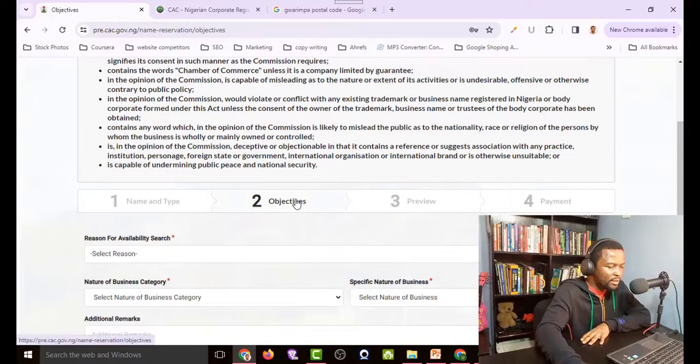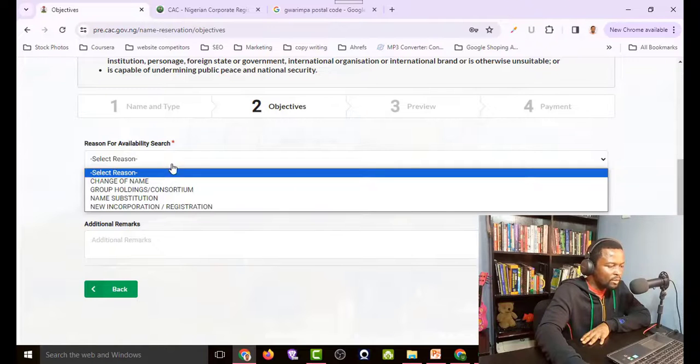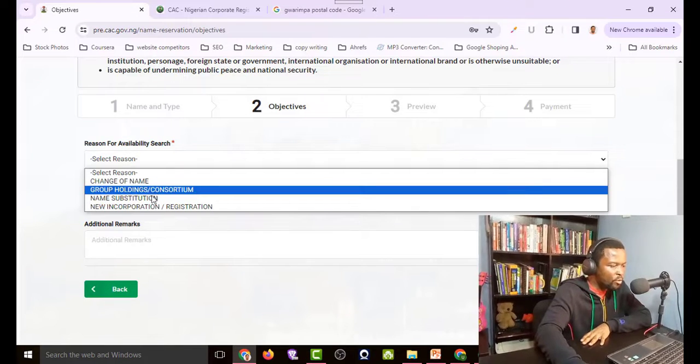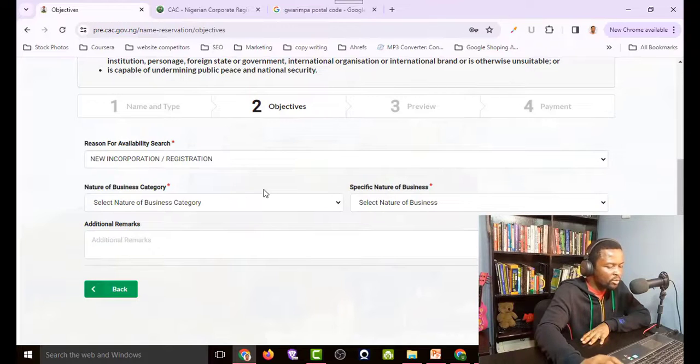The next point is objective. So you are going to choose the objectives for the business. The first one is reason for availability search: change of name, group holding, name substitution, new incorporation. So that's the one we are doing. We are not changing any name. We are just doing the new incorporation and registration.